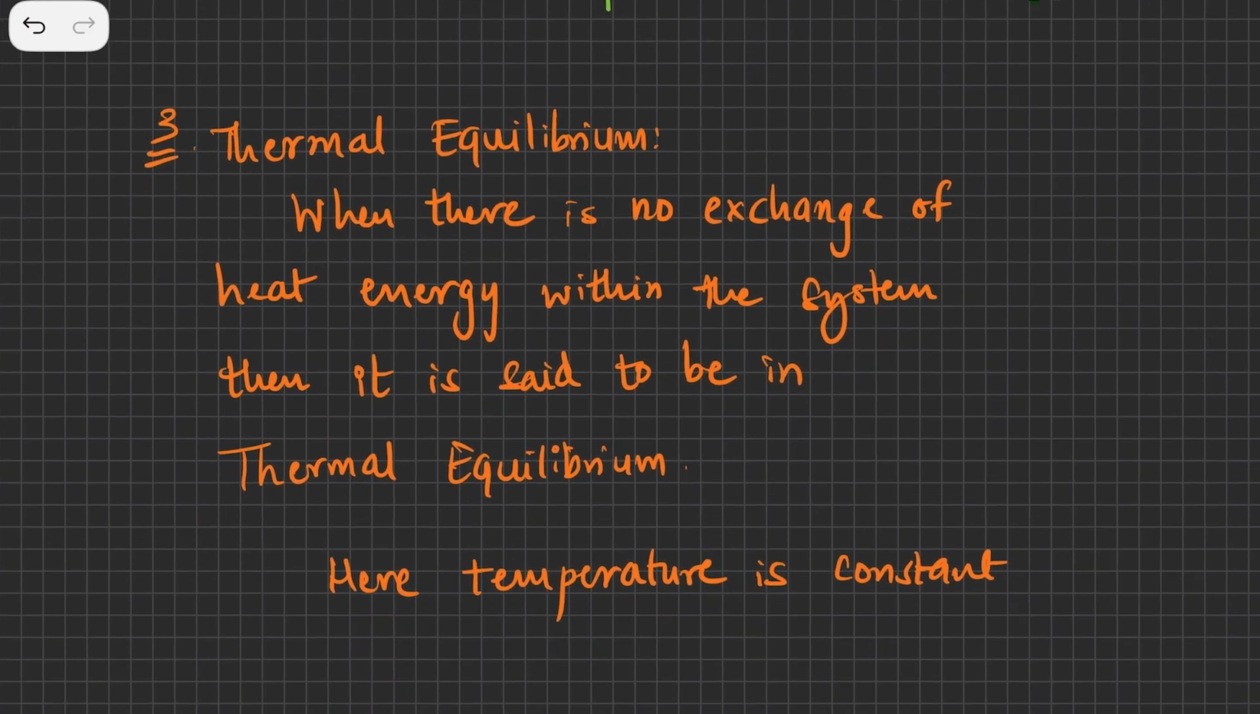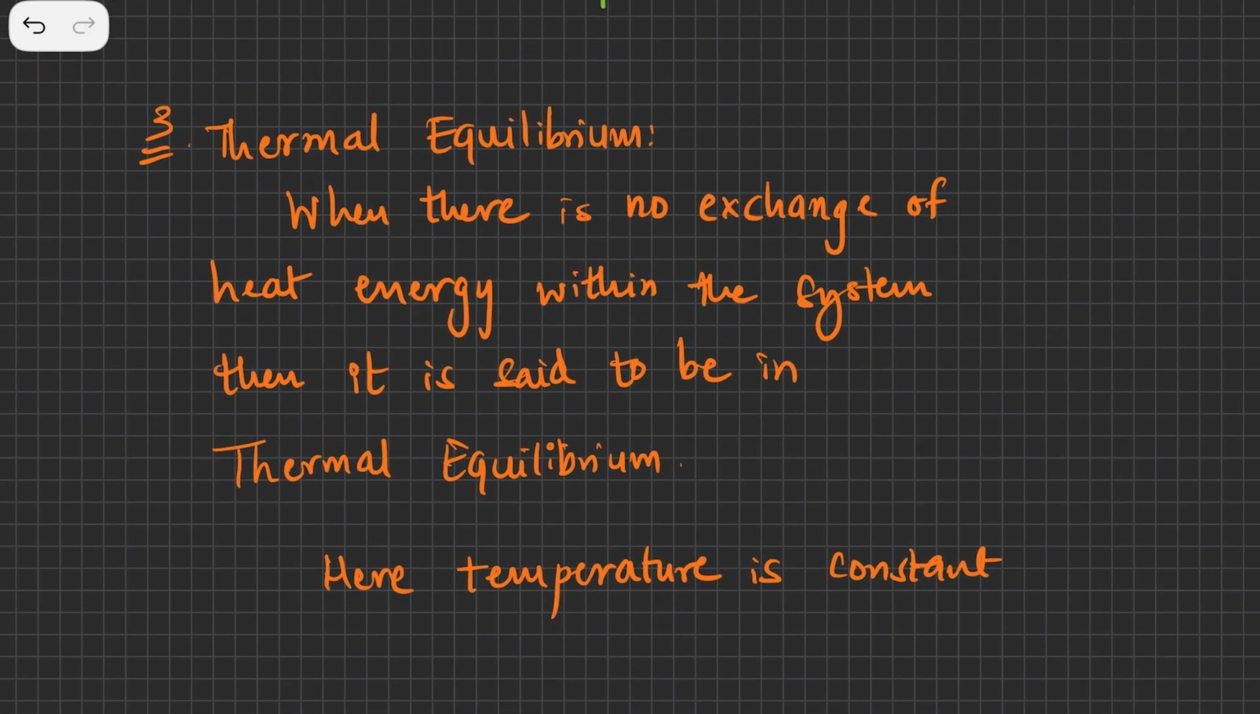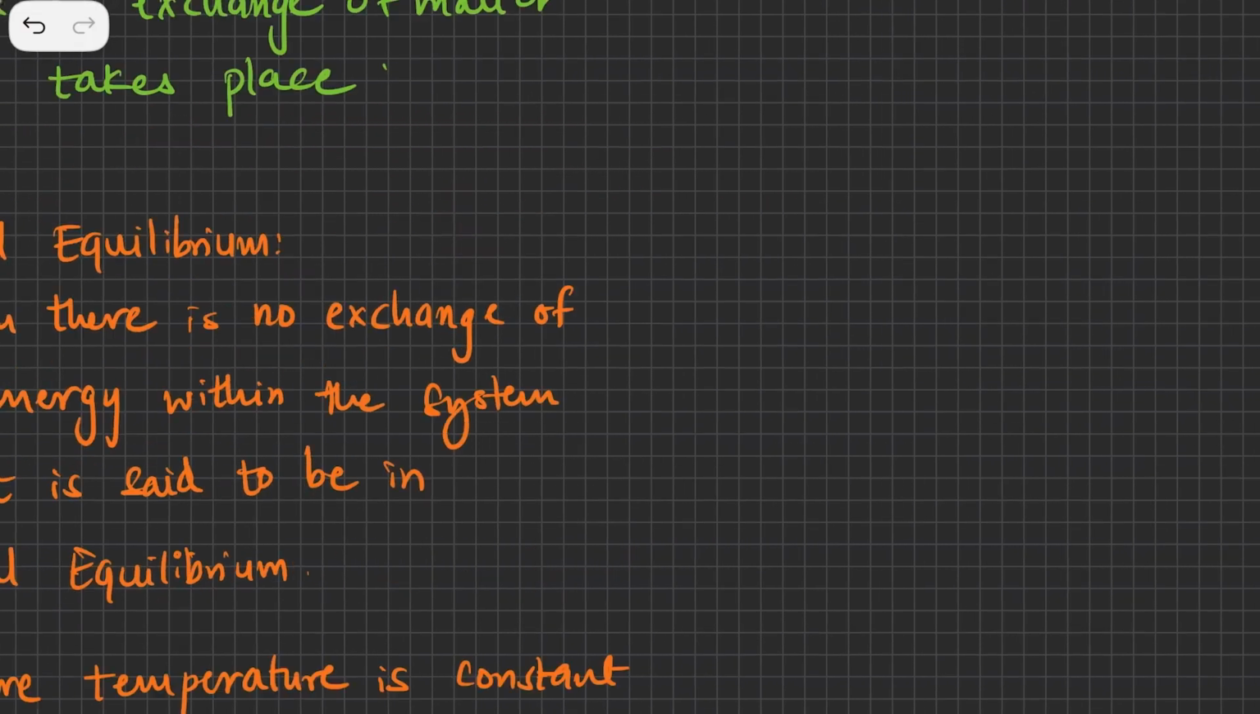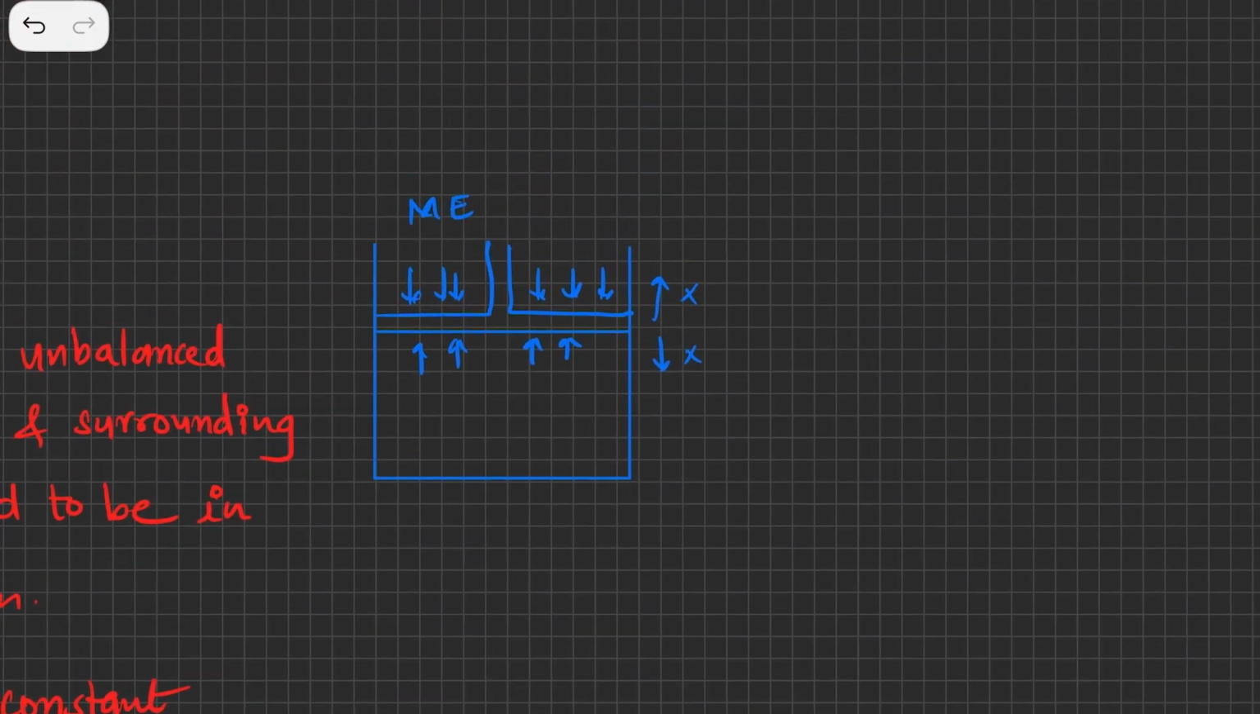Then comes something called thermal equilibrium, which we have discussed in previous videos, many videos actually. Thermal equilibrium is when there is no exchange of heat energy. When the heat energy is not exchanged within the system, then it is said to be in thermal equilibrium. Basically, the temperature of the body should not change. If it is constant, like suppose in this case the temperature is 20 degrees Celsius and maintained at 20 degrees Celsius, then the system is said to be in thermal equilibrium. So there should not be any heat exchange.